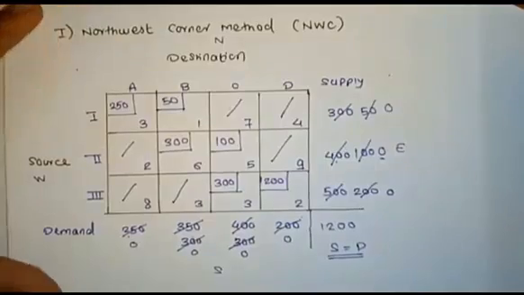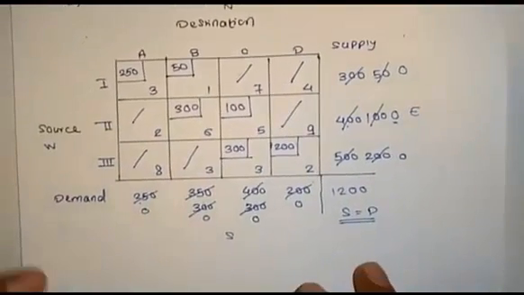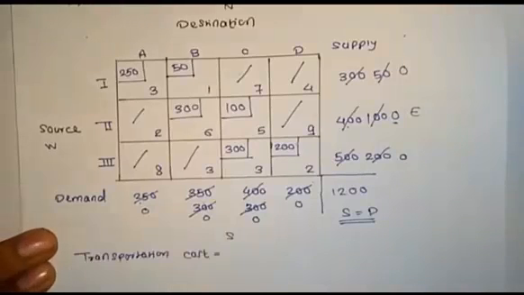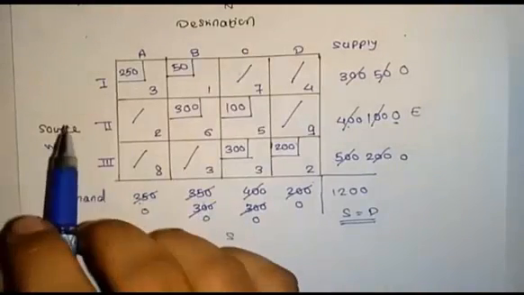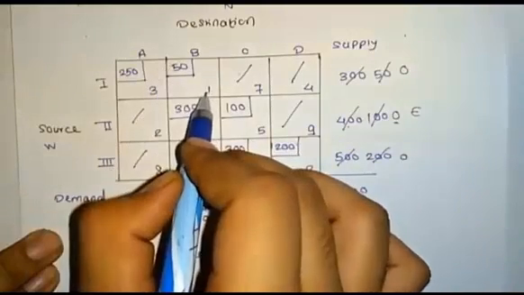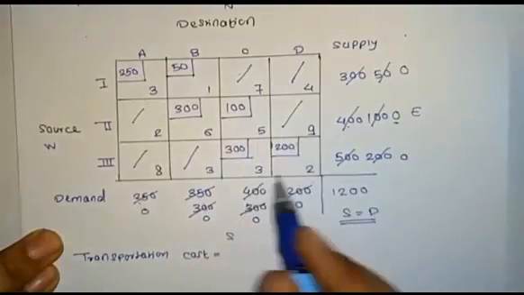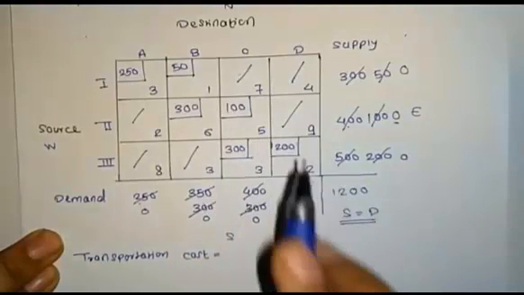We can cross check that every value should be 0. Therefore the given northwest corner method satisfies the transportation problem. So we have to take these values: 250 into 3, 50 into 1, 300 into 6, 100 into 5, 300 into 3, and 200 into 2.